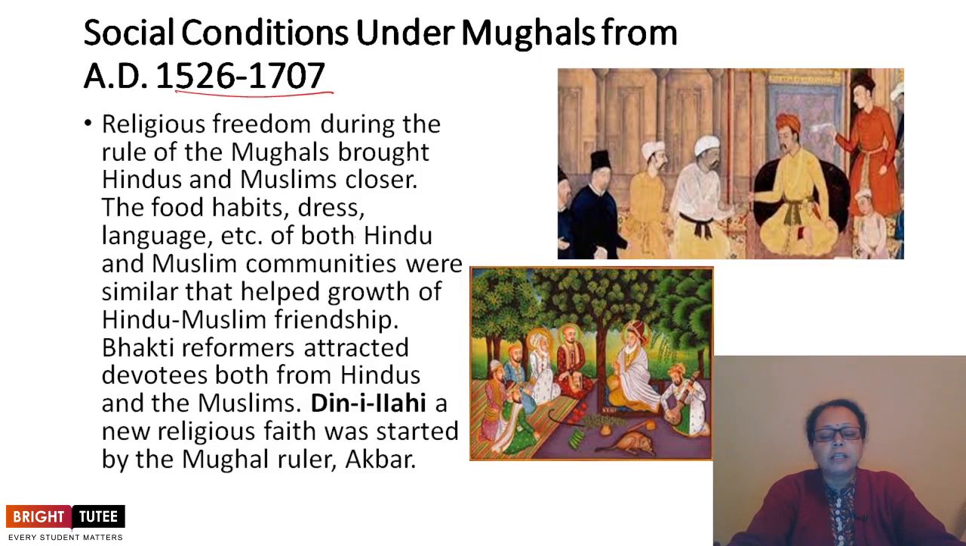Religious freedom during the rule of the Mughals brought Hindus and Muslims very close. The food habits, dress, language, etc. of both the Hindu and Muslim communities were similar, which helped the growth of Hindu and Muslim friendship. In the beginning, Hindus and Muslims developed friendship. There were no differences between the two communities.